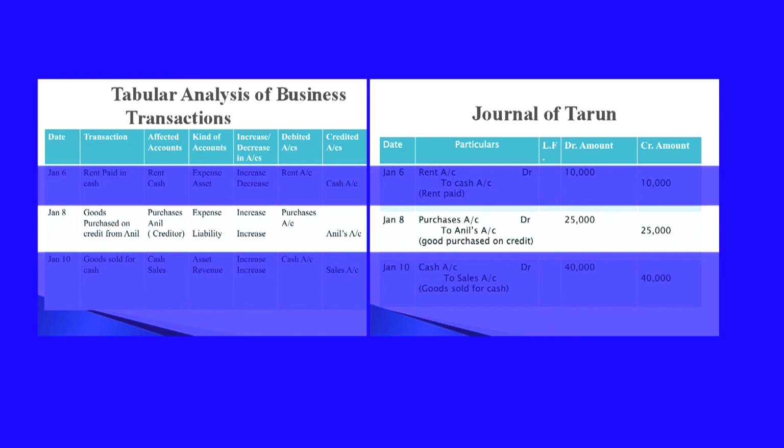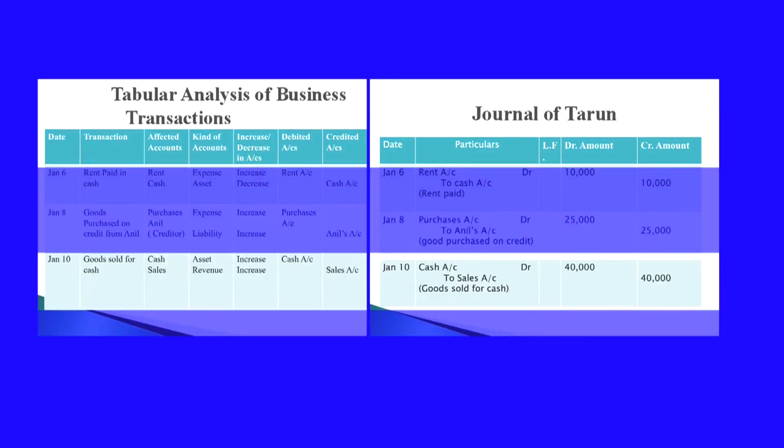Goods are purchased on credit from Anil, that means purchases increases. So when purchases increases, purchases account is debited. Being an expense account, all expenses when increased will be debited. Anil is a liability, it is purchased on credit, that is we did not make the payment on that particular date. So Anil's account, Anil being a liability is increasing, so when liability increases, Anil's account is credited. So purchases account is debited and Anil's account is credited.